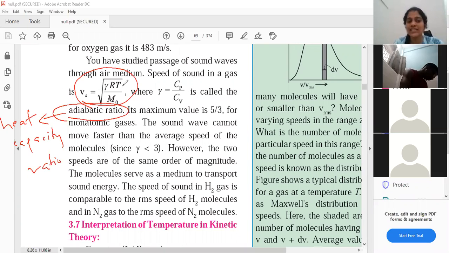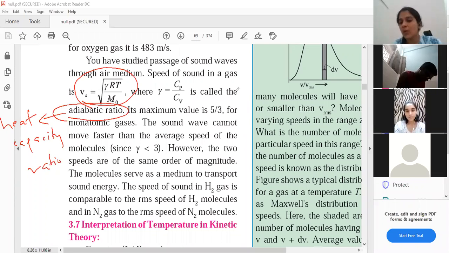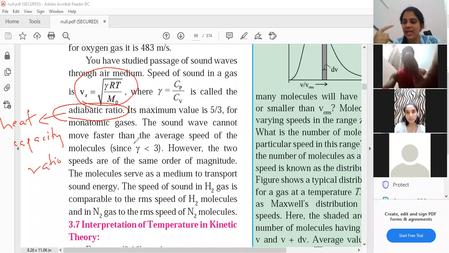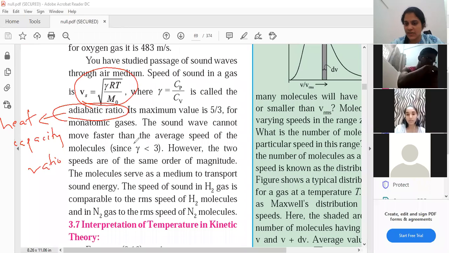And you all can see the formula for velocity of sound is similar to my formula of Vrms. Just that gamma parameter, the adiabatic ratio parameter, is extra. The sound wave cannot move faster than the average speed of the molecules, the molecules that are present in the air medium. Now, I don't know what molecules are present in my air medium. I can take any one specific gas and make my waves travel through it.